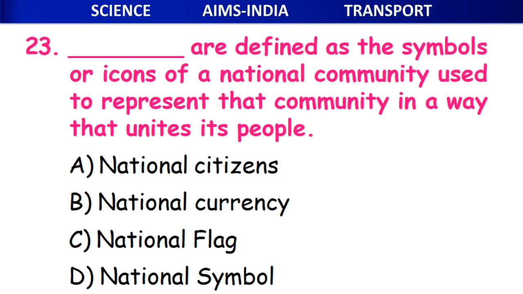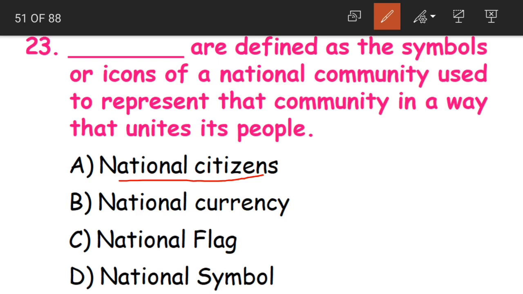Now for example, we have Jana Gana Mana. What is that? Our national anthem. When we sing the national anthem, every citizen, from the child to the adult to the old people, everybody stands in attention position to respect the anthem. So like that we have some national symbols and icons. So what is that from the below options? National citizens, national currency, national flag and national symbol.